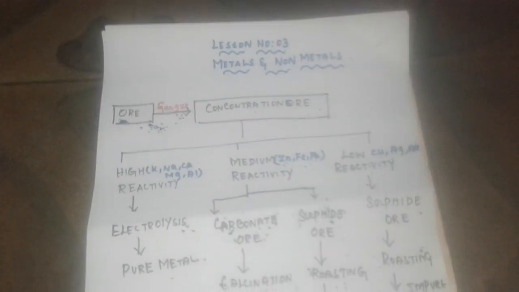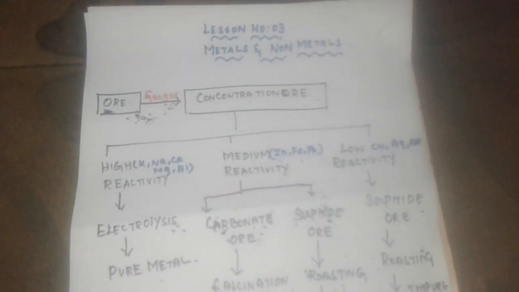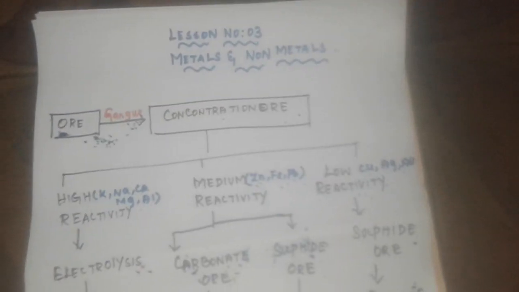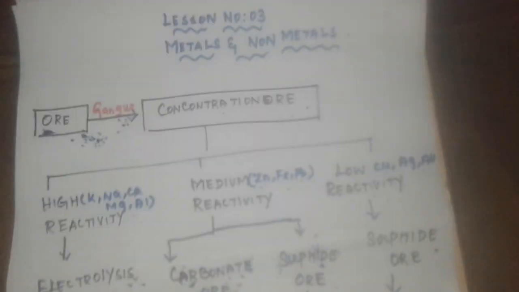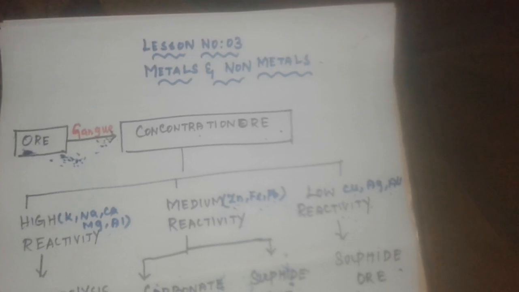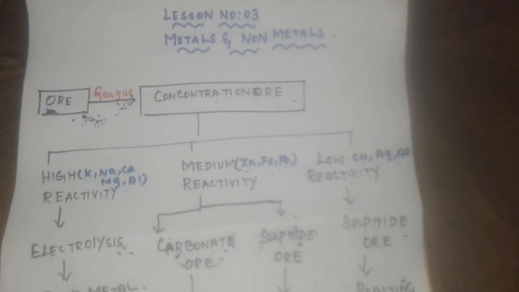High reactivity, medium reactivity, low reactivity. Now we will see one example. Have you understood? Okay. But now we are going to see the example. Look at this, children.